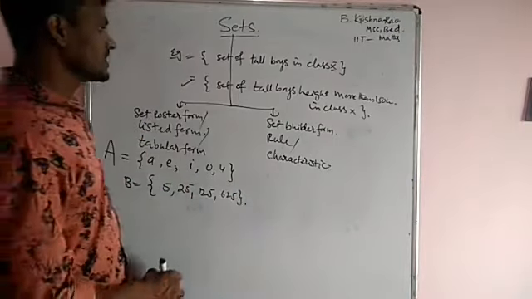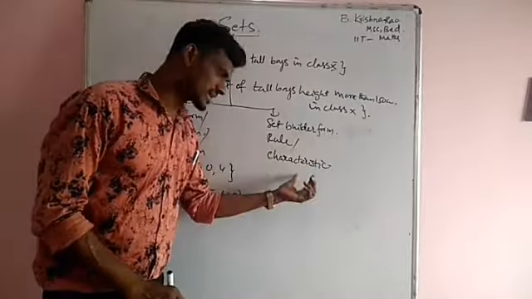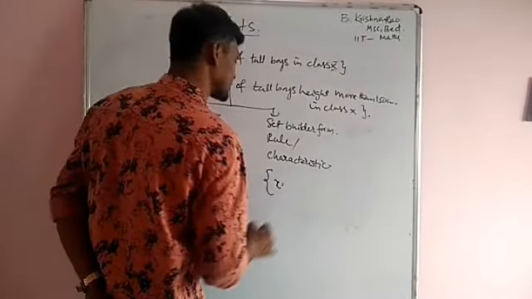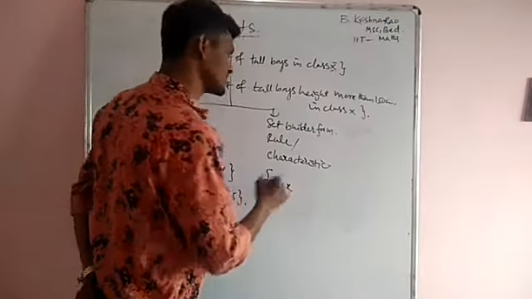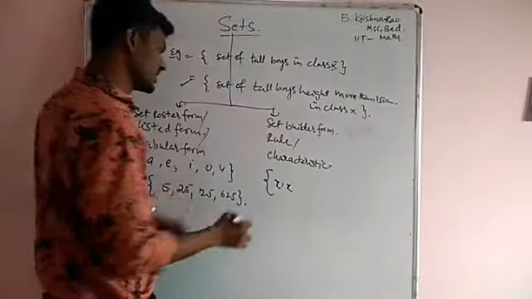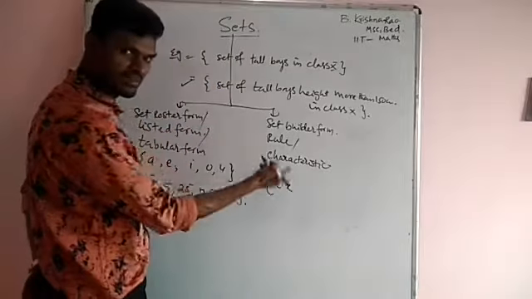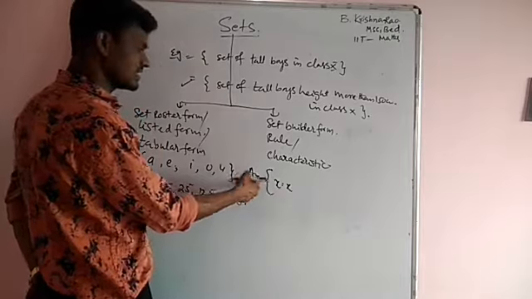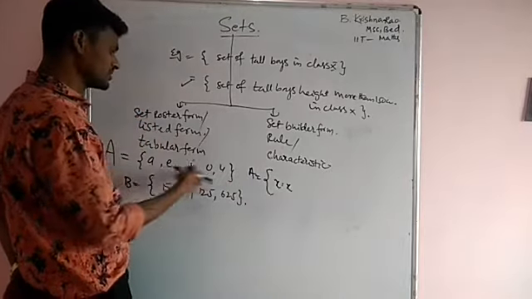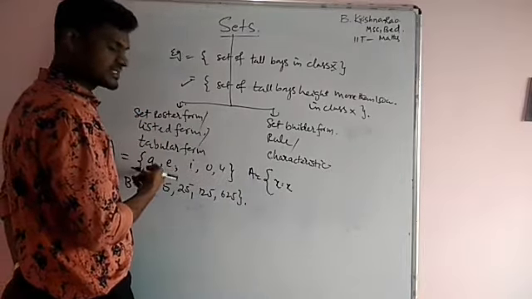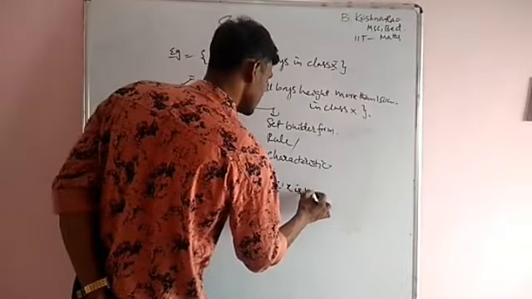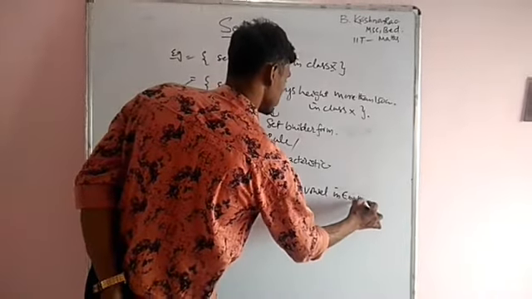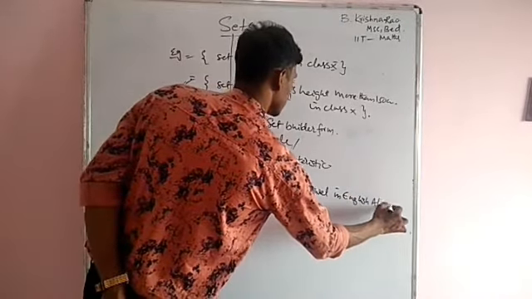Now the set builder form, or rule method, or characteristic method. Here first we have to write its character. x such that x is an element of set A. Here x means what is the set's unique character? x is a vowel in the English alphabet.